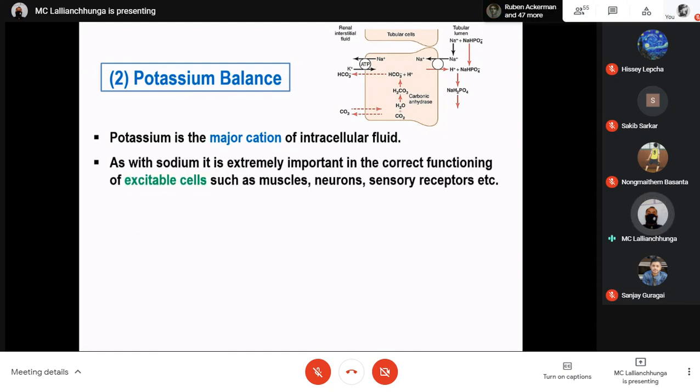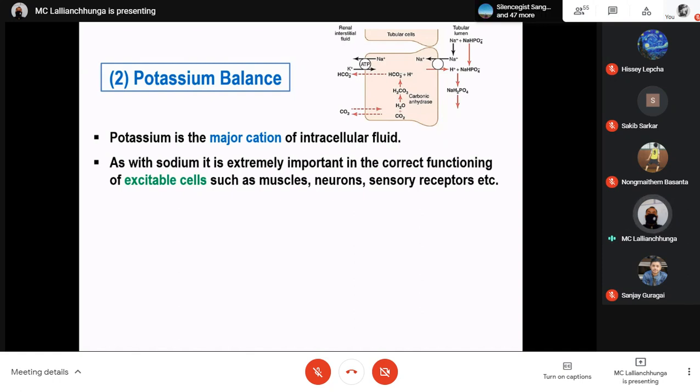As with sodium, it is extremely important in the correct functioning of excitable cells such as muscle, neurons, sensory receptors, etc. So you already know the importance of potassium regarding excitation of excitable cells. That one also we have already discussed so many times. When we talk about action potential, we are always concerned with sodium and potassium.